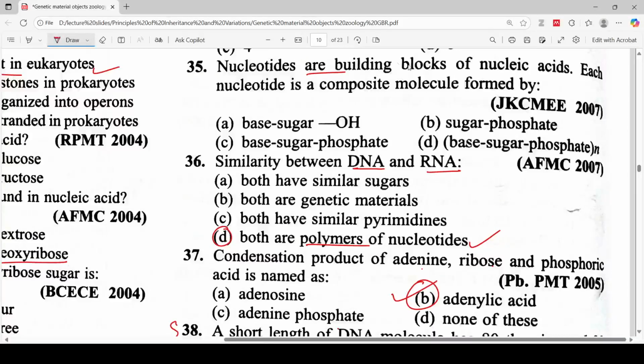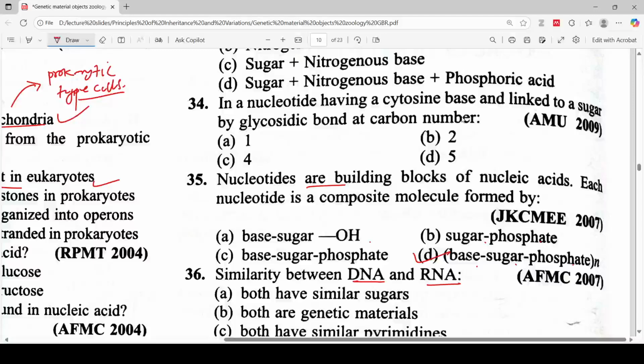Nucleotides are building blocks of nucleic acids. Each nucleotide is a composite molecule formed by base, sugar OH, sugar phosphate, base sugar phosphate. So the correct answer is option D. Let's move to the next question.